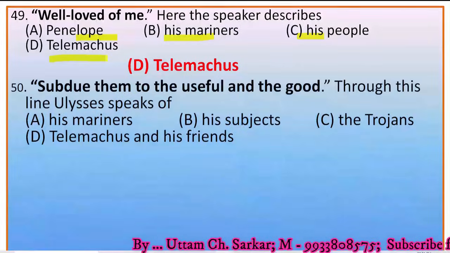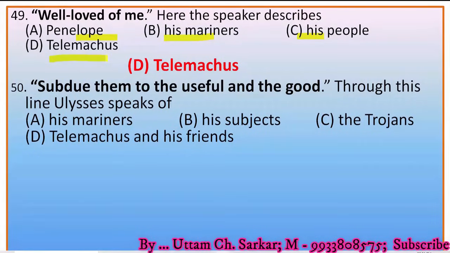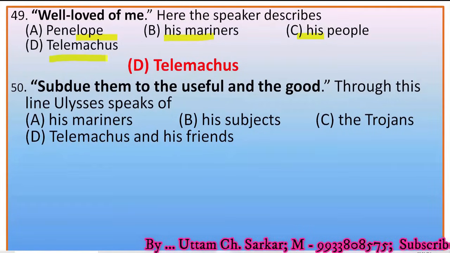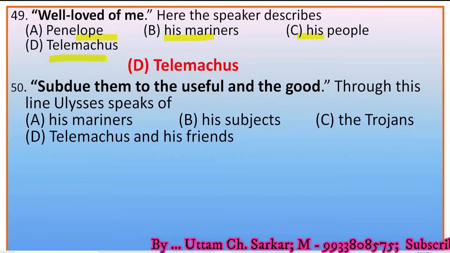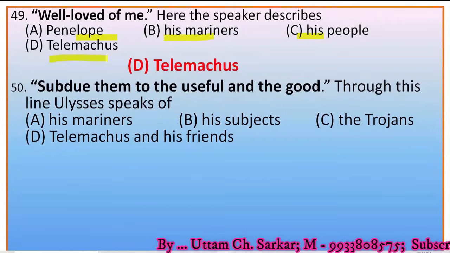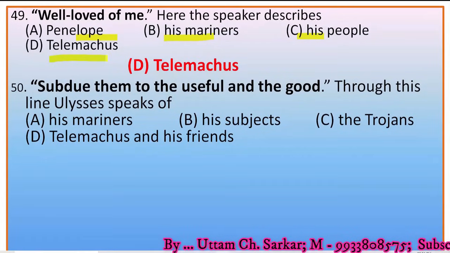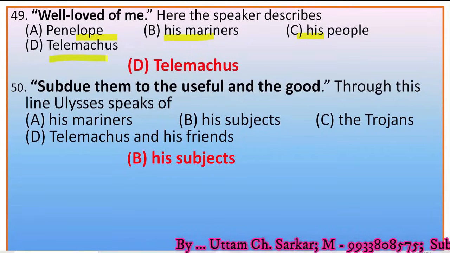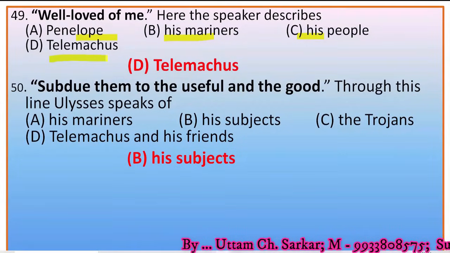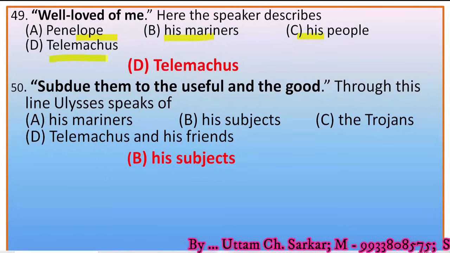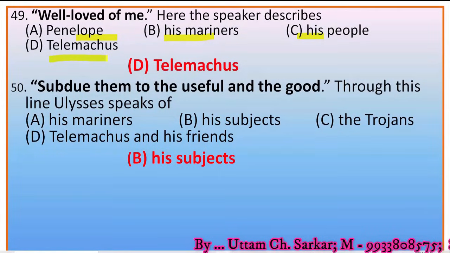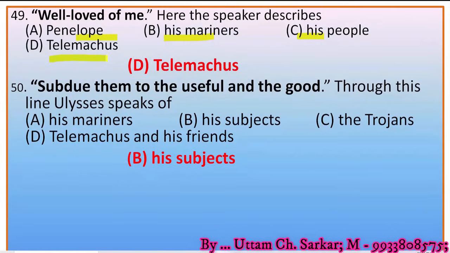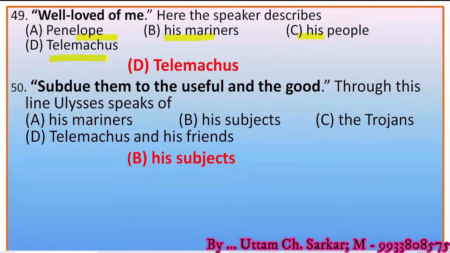Next, question number 50. Subdue them to the useful and the good. Through this line, Ulysses speaks up. Obviously, here Ulysses describes his subjects who were uncivilized, and his son Telemachus had the capacity to subdue them and make them good with the passage of time. So the right option is B.